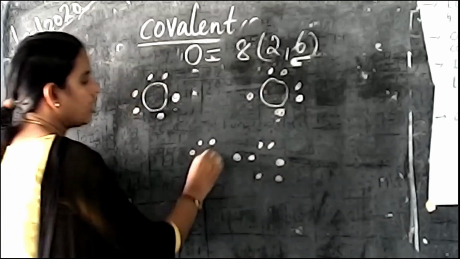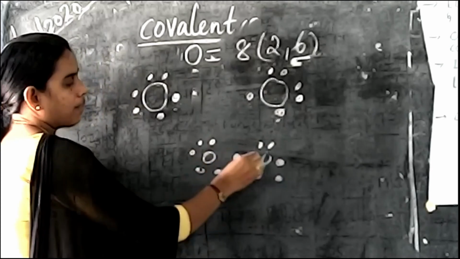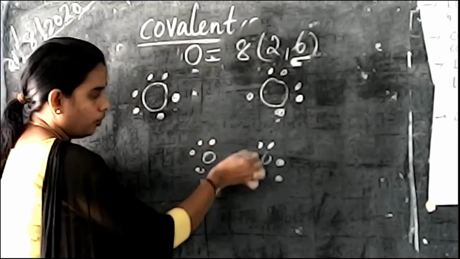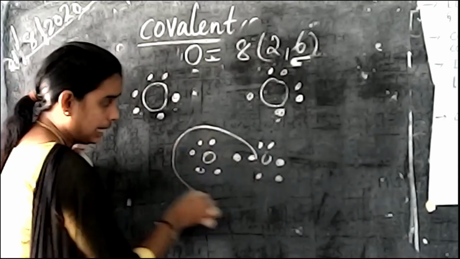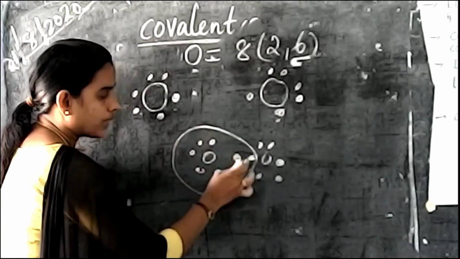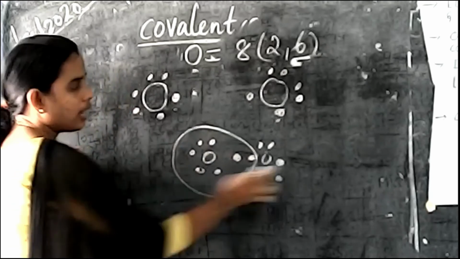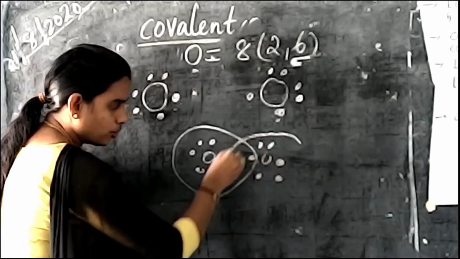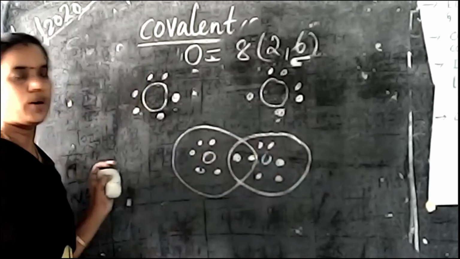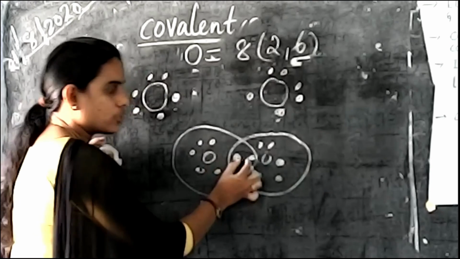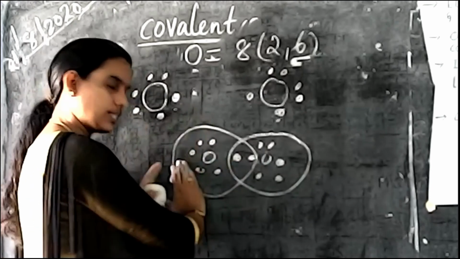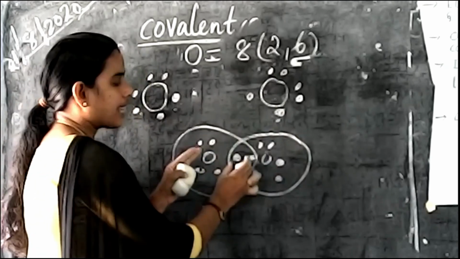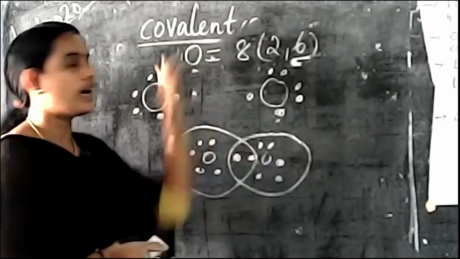I am going to share these 2 electrons in common, so we put a circle in this manner. These 2 electrons are shared with this element and these 2 electrons are shared with this element. So these 2 electrons are common for this oxygen atom and also for this one. This type of bond is known as covalent bond.